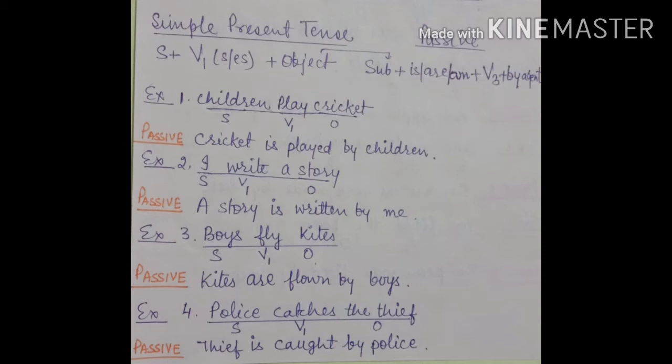Second example, I write a story. You can see the subject is I, write is the verb, and a story is the object. So it will become a story is written by me. Third example, boys fly kites. Boys is the subject, fly is the verb, kites is the object. And because kites is plural, we'll be using are. Kites are flown by boys. Fourth example is police catches the thief. Thief is caught by police. You can see the subject has become the object and the object has become the subject.